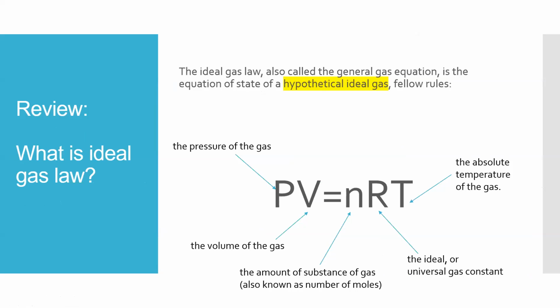The ideal gas law. What is the ideal gas law? It's called the general gas equation, and is the equation of state of an ideal gas, written like here: PV equals nRT. P is the pressure of the gas, V is the volume of the gas, n is the amount of substance of gas, R is a constant, and T is the temperature.